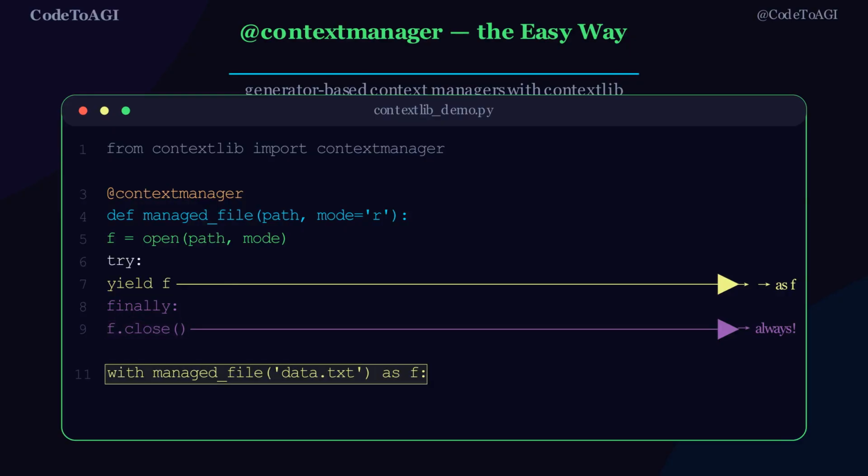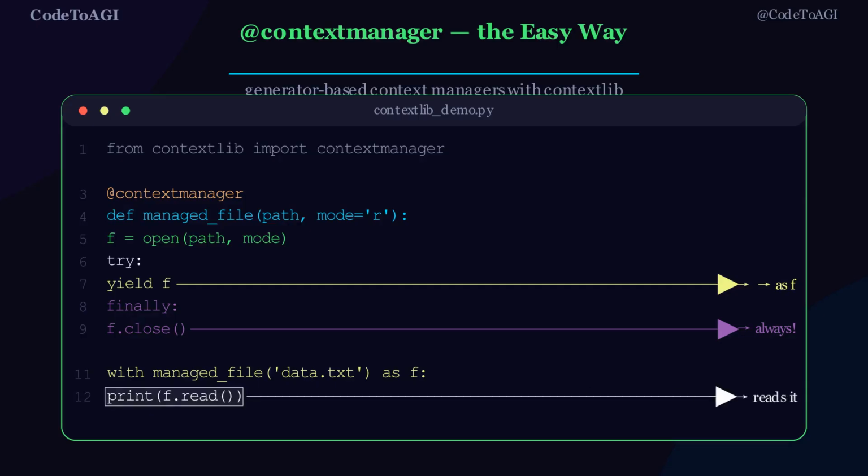Everything before yield is your __enter__ logic. Yield is the boundary. What you yield becomes the as value. Everything in the finally block is your __exit__ logic. Using try and finally guarantees cleanup runs even on exception, just like __exit__ always running.